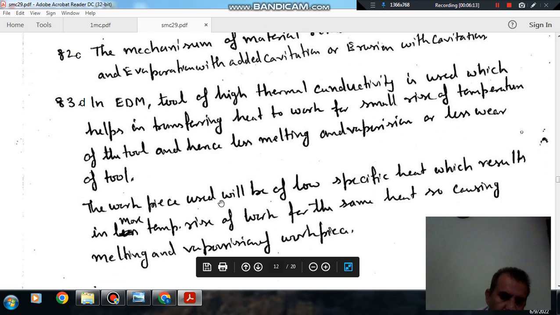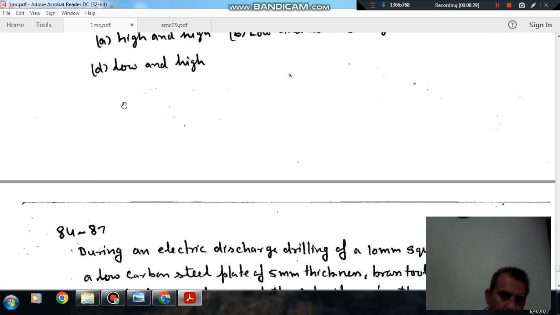And the workpiece used will be of low specific heat, which results in more temperature rise of work for the same heat, causing the melting and evaporation of the workpiece. So answer is option D.